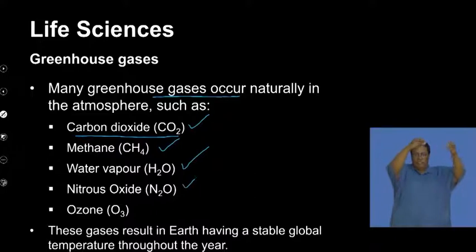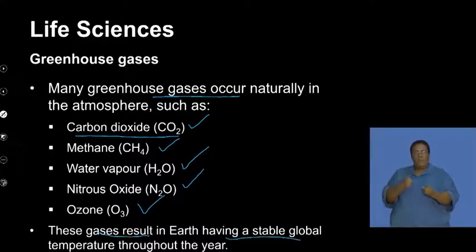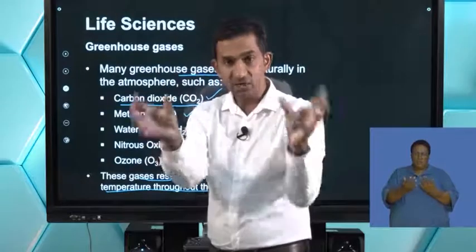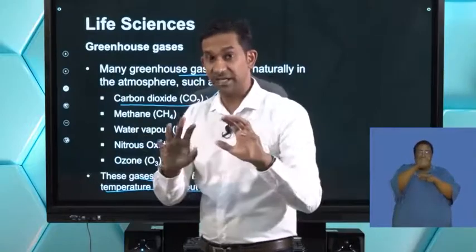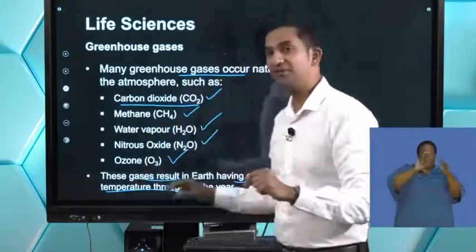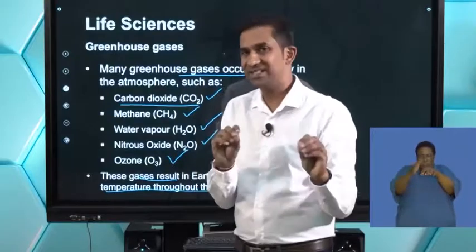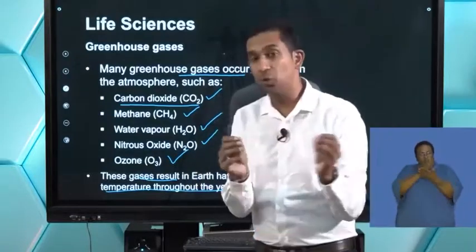Nitrous oxide is another gas that's present, and we know that there's an ozone layer that collectively form part of this layer of gases that constitutes the atmosphere. What is crucial for us to note is that these gases result in the Earth having a stable global temperature throughout the year. And that's essentially the greenhouse effect. It takes those gases, wraps the Earth around it in these layers, and that is what ensures that the temperature around the Earth that we experience is maintained within a stable global temperature.